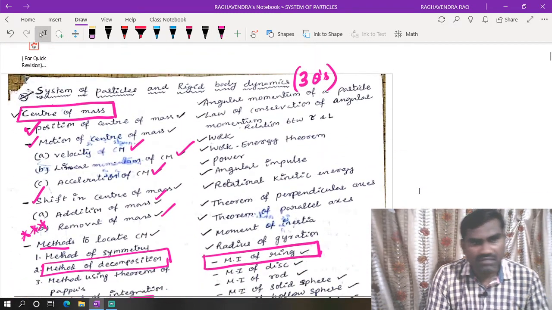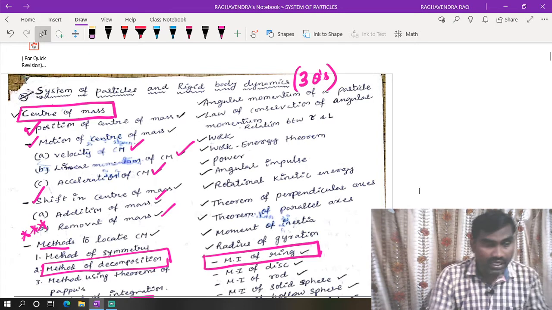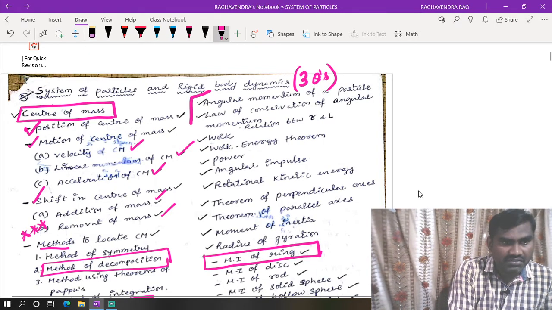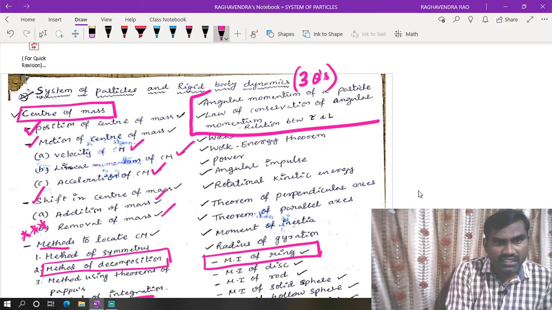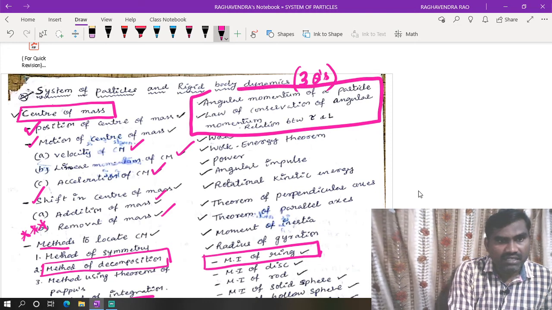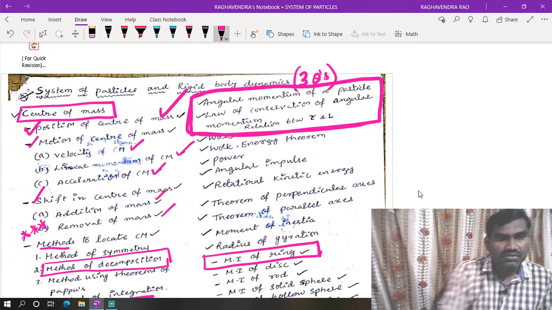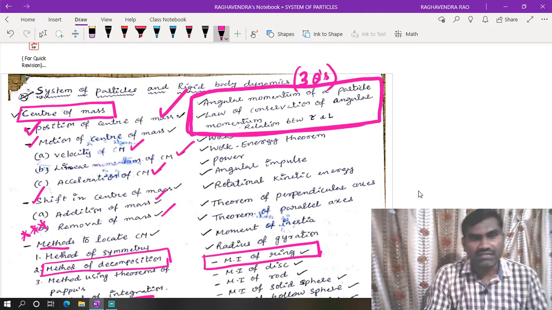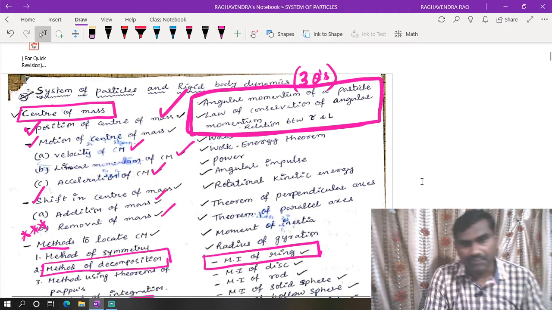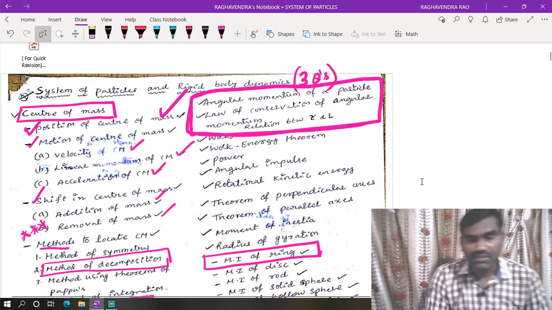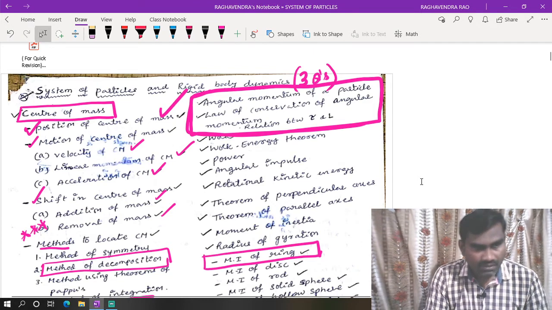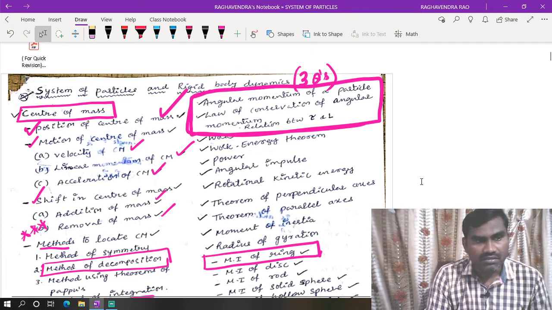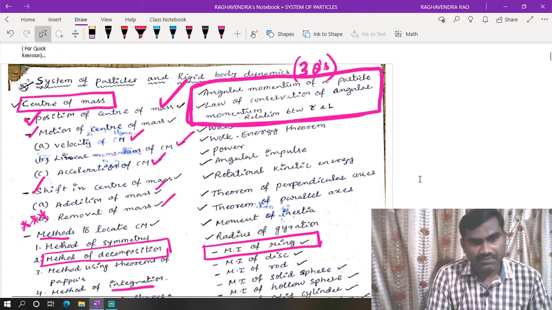Right, angular momentum, these are all we have. So angular momentum and conservation of angular momentum. This is the most important area from the rotational dynamics subtopic. The law of conservation of angular momentum is the most important area from the subtopic of rotational dynamics. Okay.